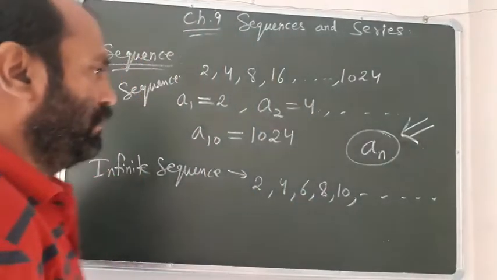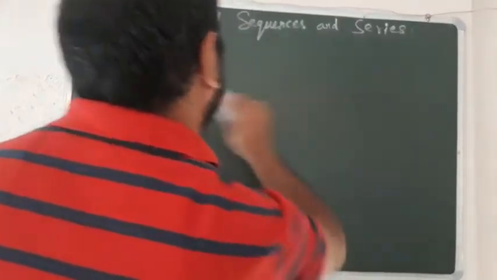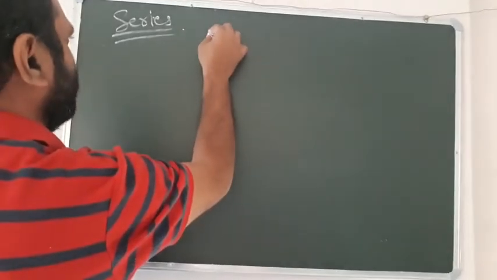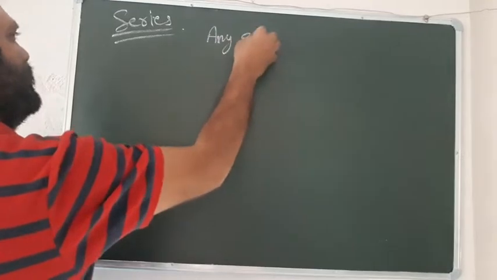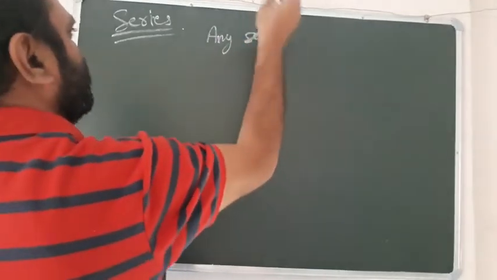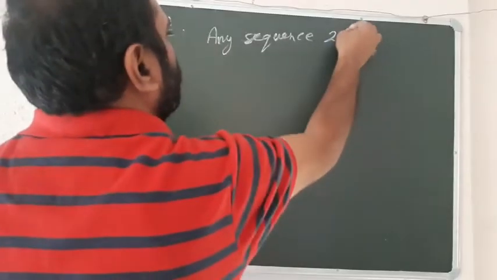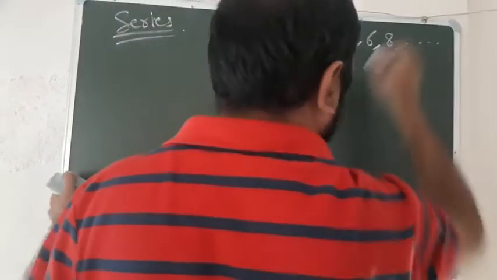Now what do you mean by the series? Suppose we have any sequence, 2, 4, 6, 8 and so on.